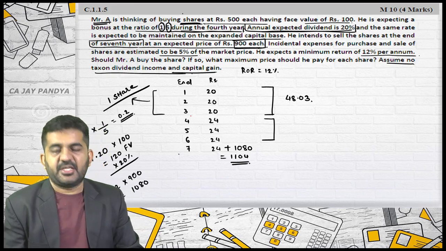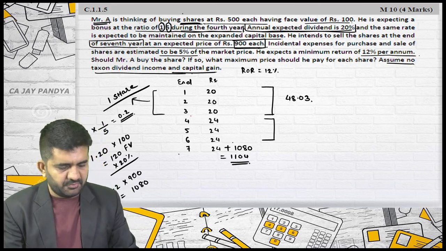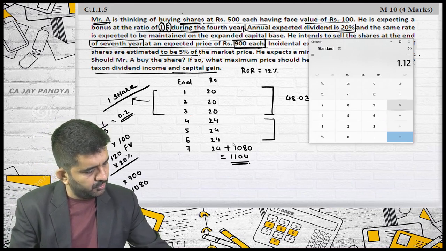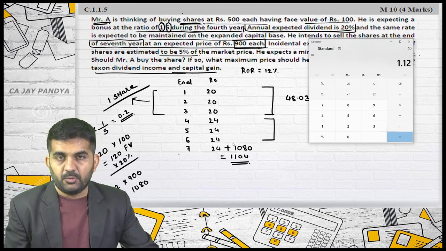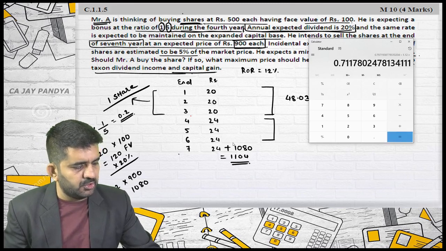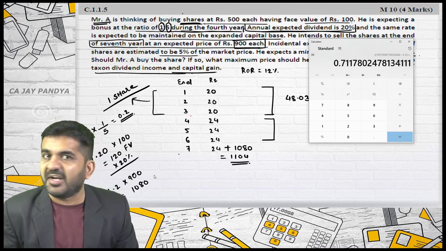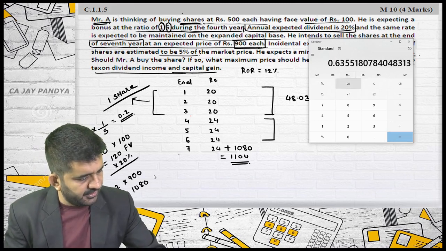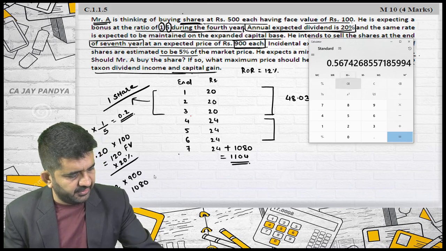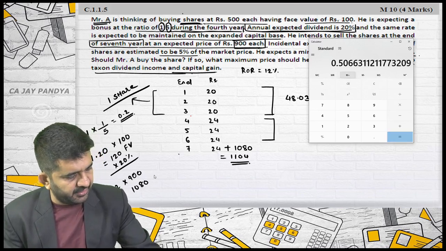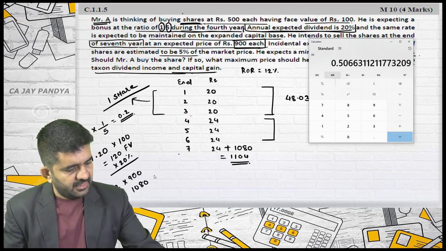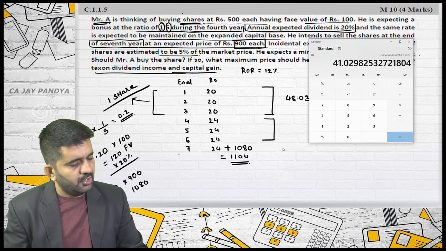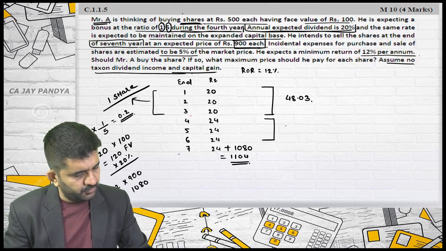Let me find out present value of this 4, 5 and 6th year, which is 24. 1 divided by 1.12. See how I am finding it out. This is first 3 years factor, 4th year factor, plus 5th year factor, plus 6th year factor, multiplied by 24 will be 41.02.